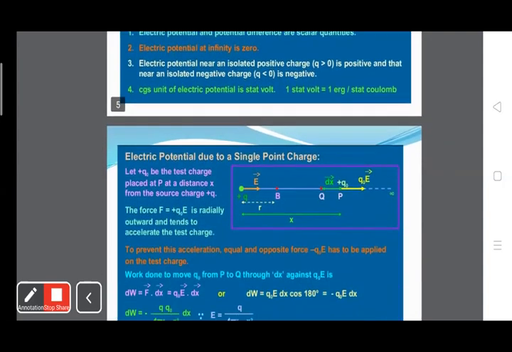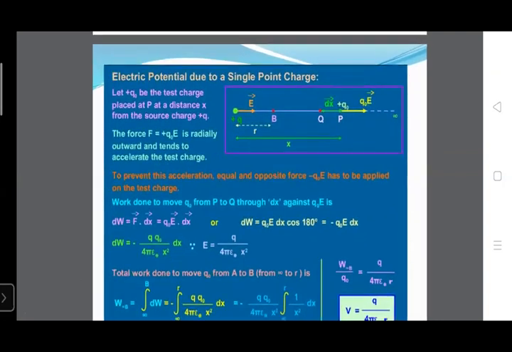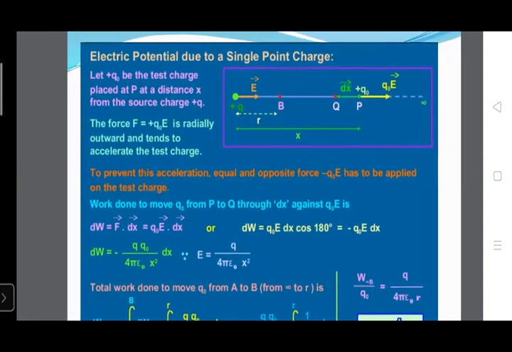Now the next topic is electric potential energy due to a single point charge. This is a derivation. We have to find the electric potential due to a single point charge.